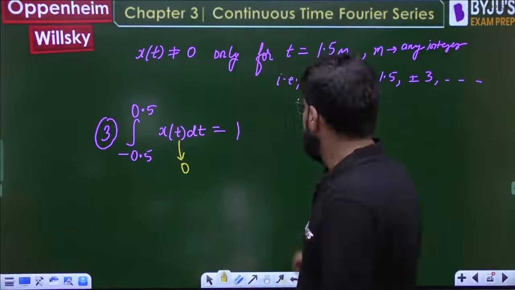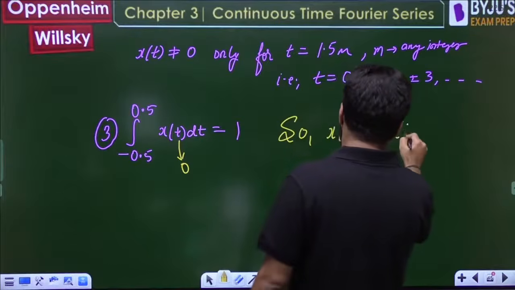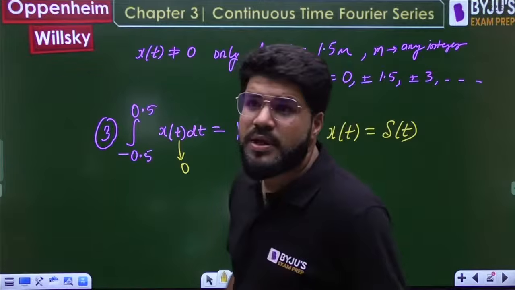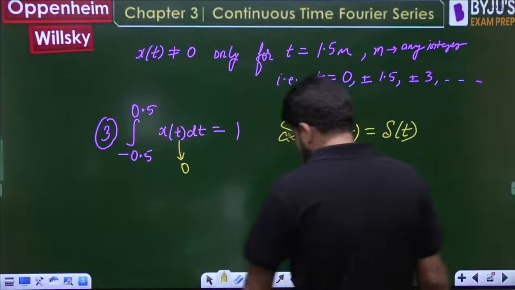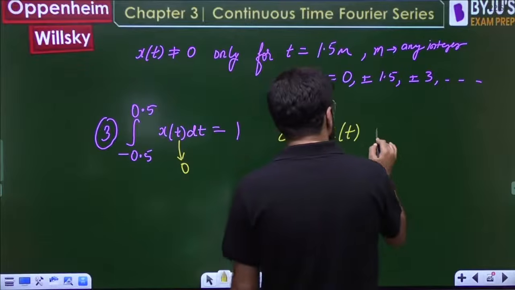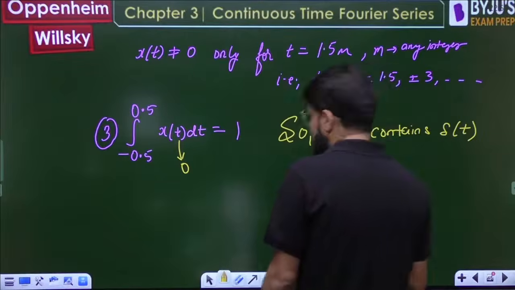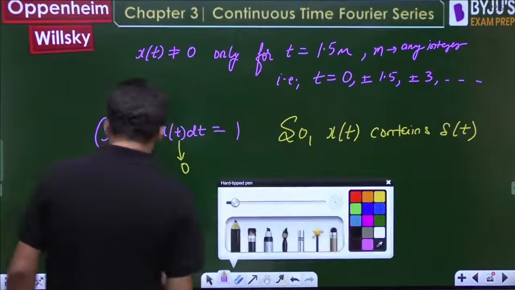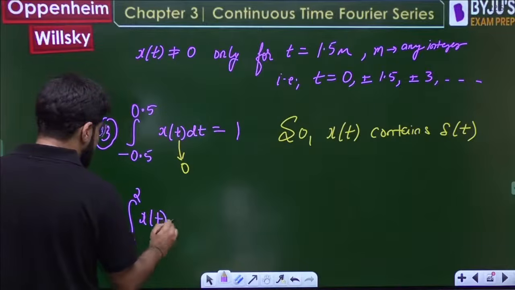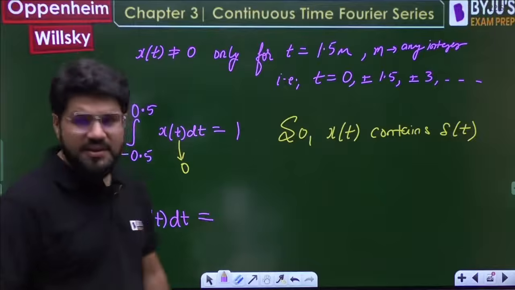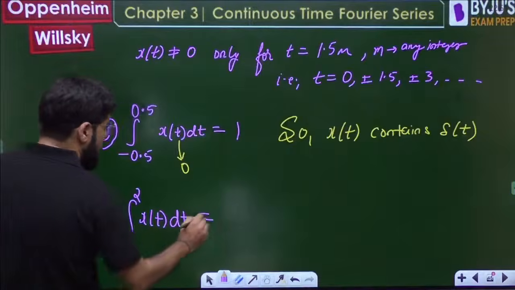That is only possible if x(t) is equal to delta(t) in this particular range. In this range, x(t) contains delta(t). Similarly, there is the fourth point given: the integral from 1 to 2 of x(t) times t, and that is equal to something. How much is given? The integral from 1 to 2 of x(t) delta(t) is equal to 2.